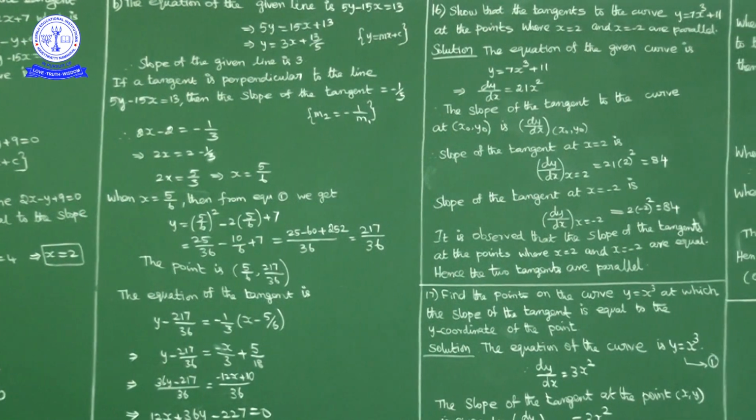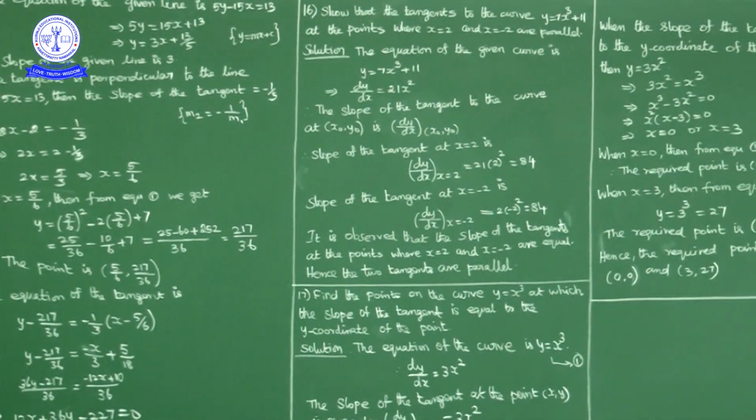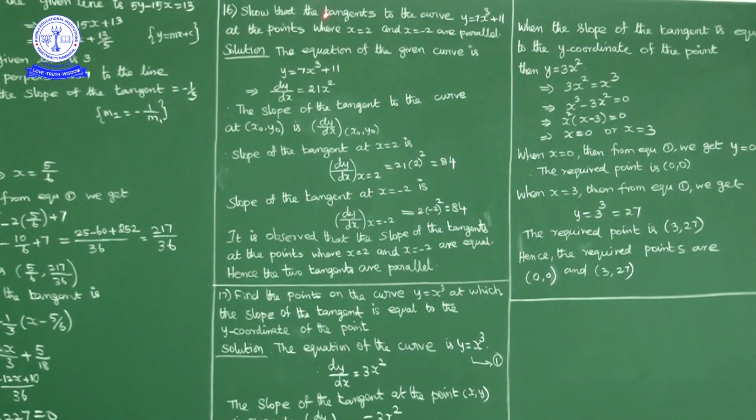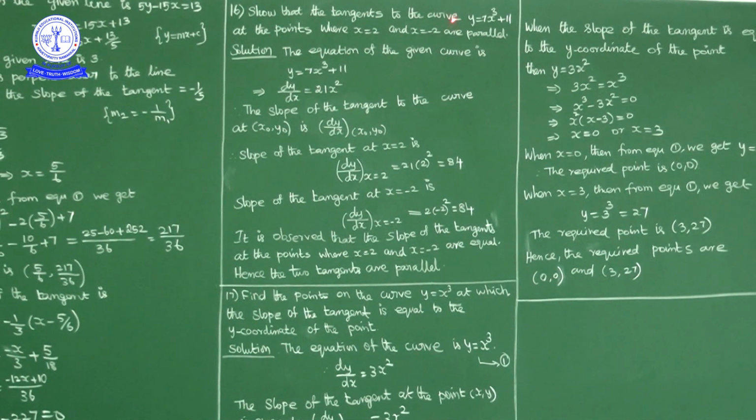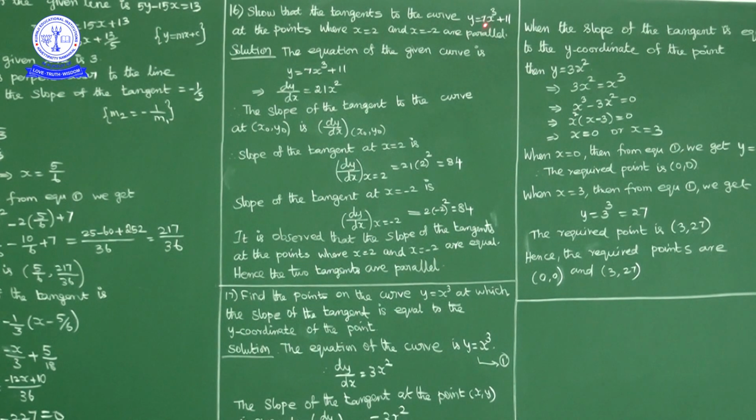Question number 16. Show that the tangents to the curve y is equal to 7x cube plus 11 at the points where x equal to 2 and x equal to -2 are parallel. Now what you have to show? You have to show that tangents to this curve at x is equal to 2 and x equal to -2 are parallel to each other.